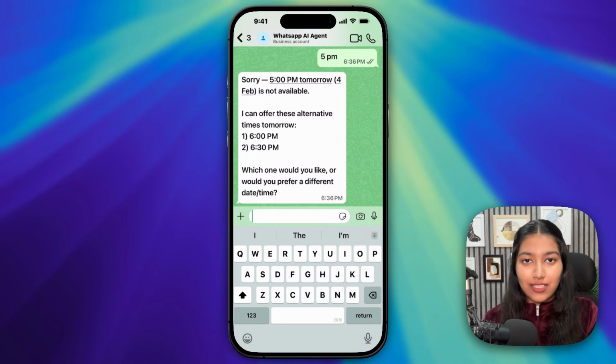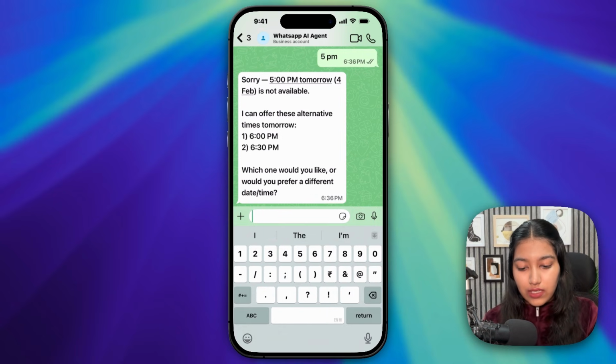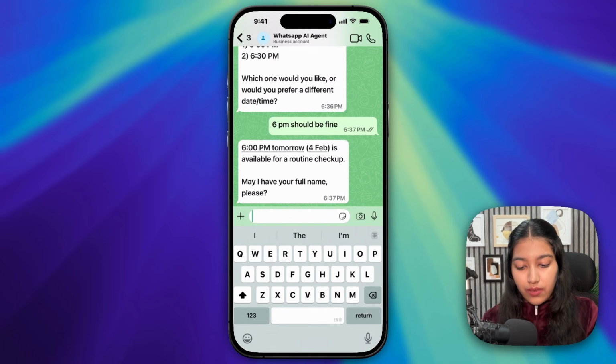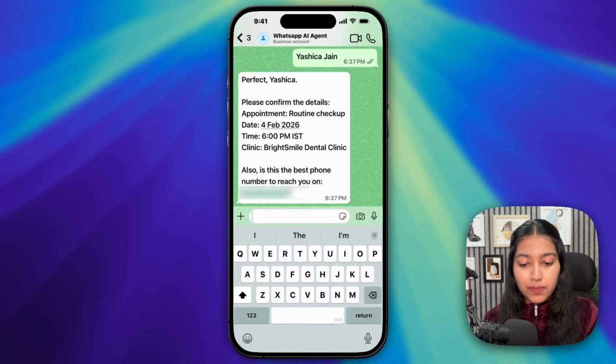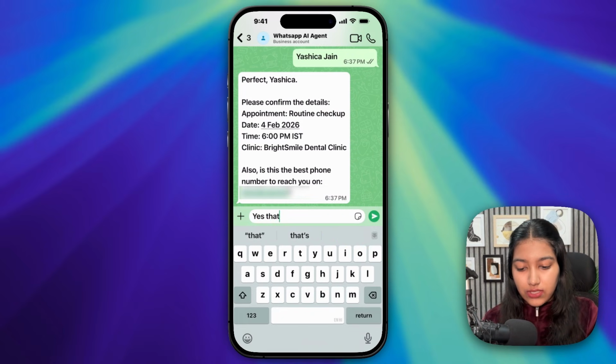In my calendar, that slot is actually booked. And now it's offering me alternative times tomorrow. So 6 p.m., 6:30. So let's do 6. Okay, now it's asking for the name. Now the final confirmation, so please confirm the details, appointment type, routine checkup, date, time, clinic. Also, is this the best phone number to reach you on? And this number is the one I'm messaging from. So let's say yes, that looks good.